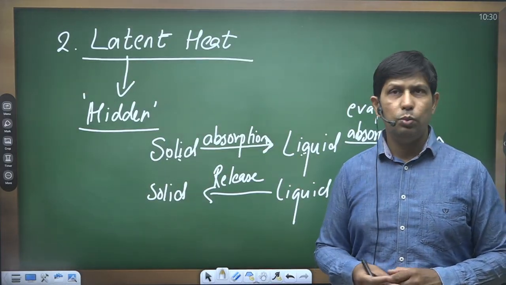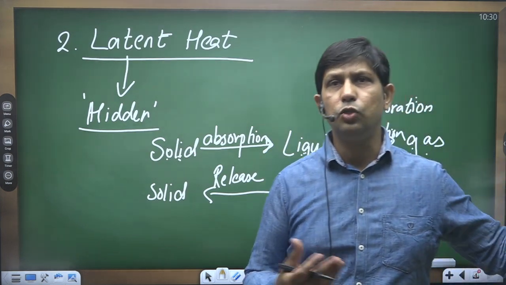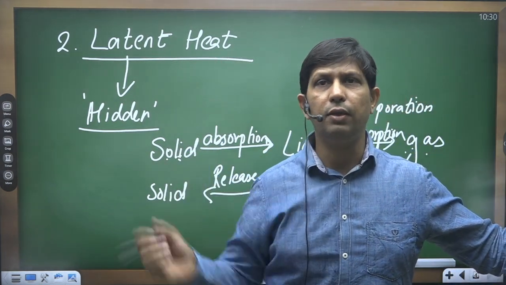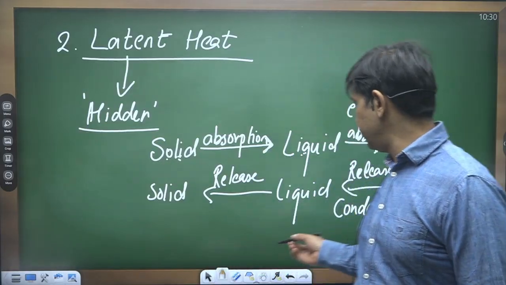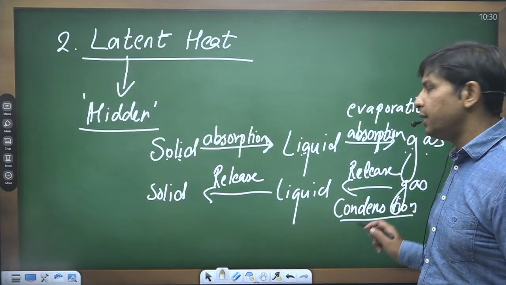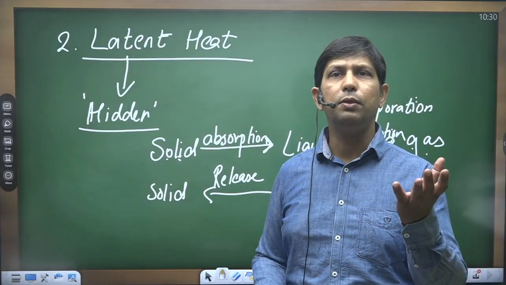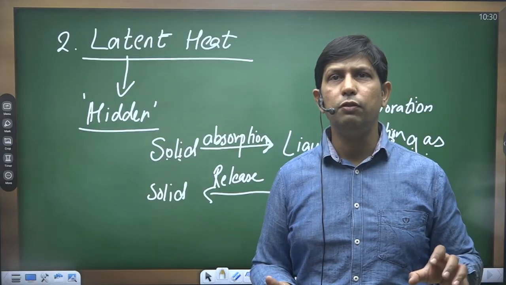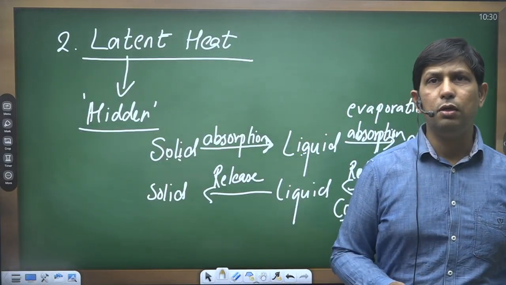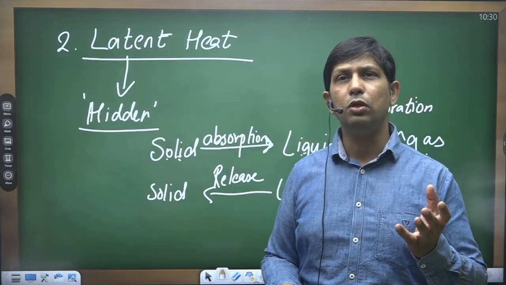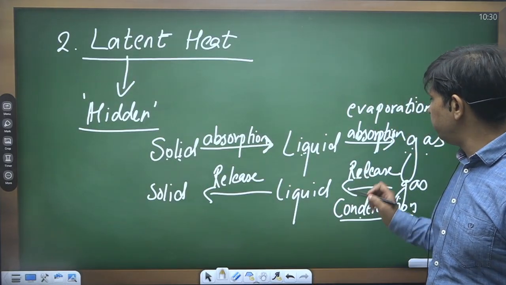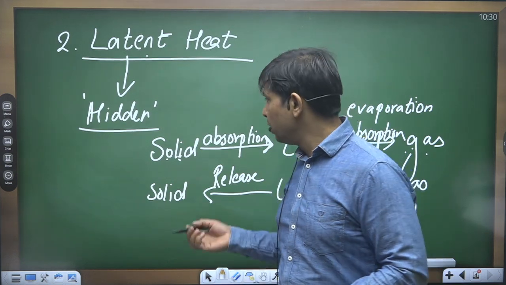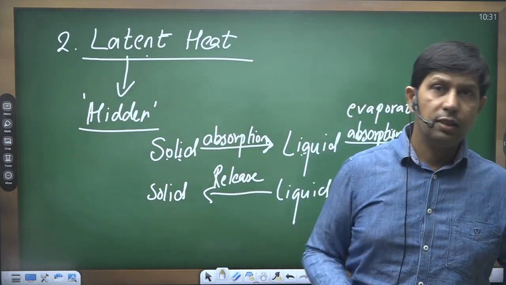That is how, when we have some kind of thunderstorm, before rainfall there is the formation of cloud, so the condensation process is going on. During that time we have an increase of temperature because of the release of heat. So just before the rainfall, we witness an increase of temperature because of the condensation process. In this we witness the release of latent heat, which is more hidden. So that is the second concept, that is the latent heat.